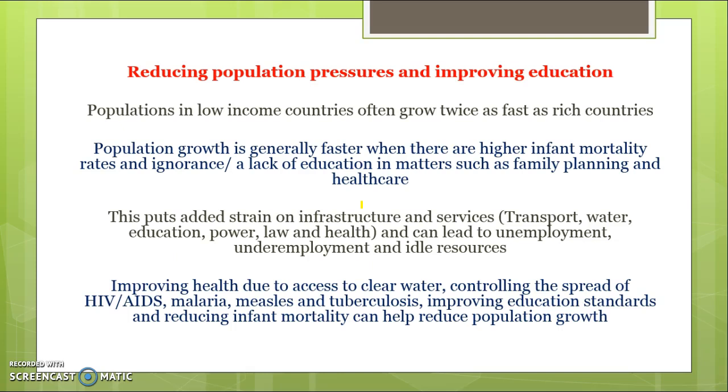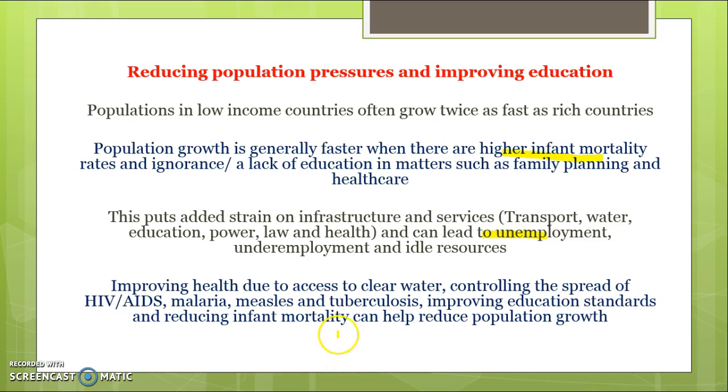Reducing population pressures is also a really key policy. So population in low-income countries grows twice as fast as in rich countries, and we've talked about the reasons why, including high infant mortality, lack of education, etc. This is putting strain on infrastructure and services like transport, water, power, and can lead to high levels of unemployment and underemployment of resources.